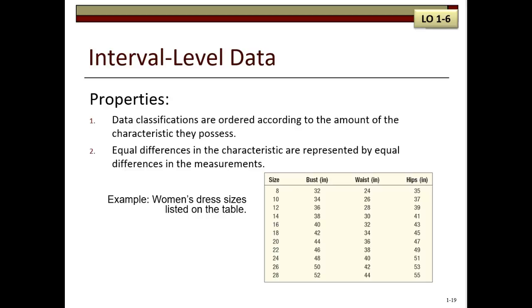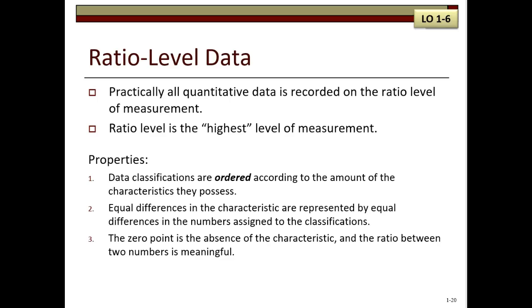It is also important to note that 0 is just a point on the scale. It does not represent the absence of the condition. 0 degrees Fahrenheit does not represent the absence of heat, just that it is cold. Ratio level is the highest level of measurement. Practically all quantitative data is recorded on the ratio level of measurement. You can see the properties listed below.